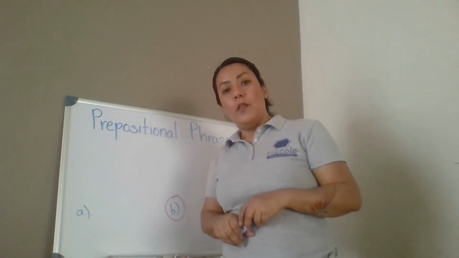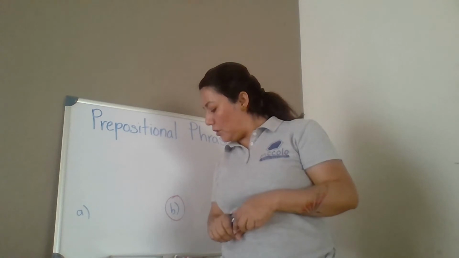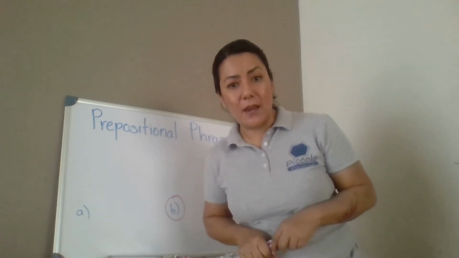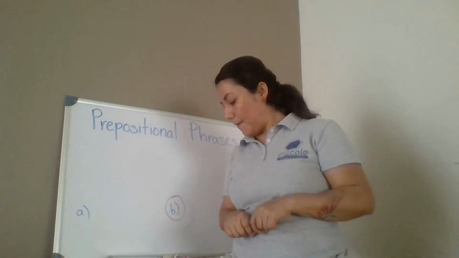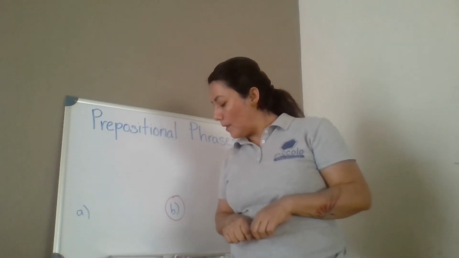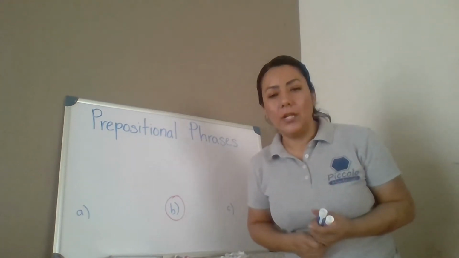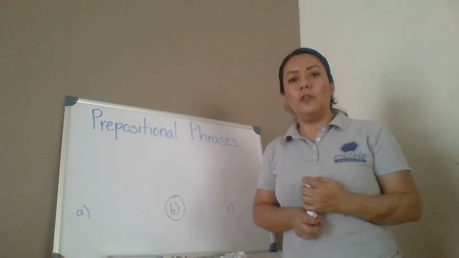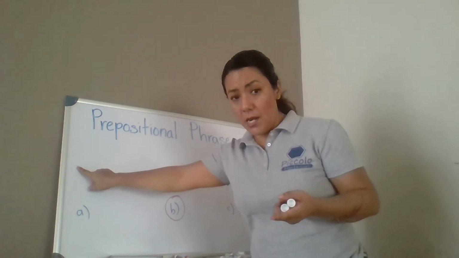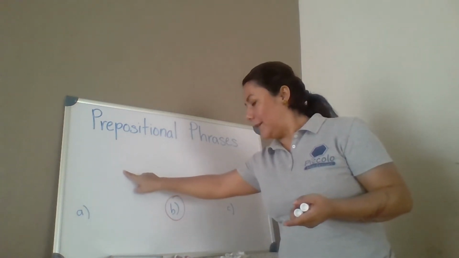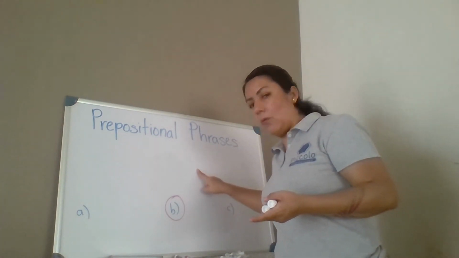Now, the preposition in number 2 is in. Please circle the word in for number 2. And now, underline the prepositional phrase. If the preposition is in, underline in what?